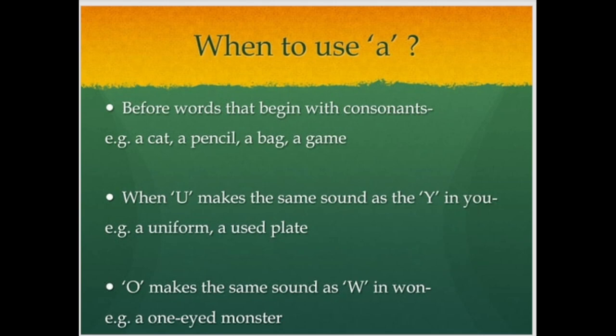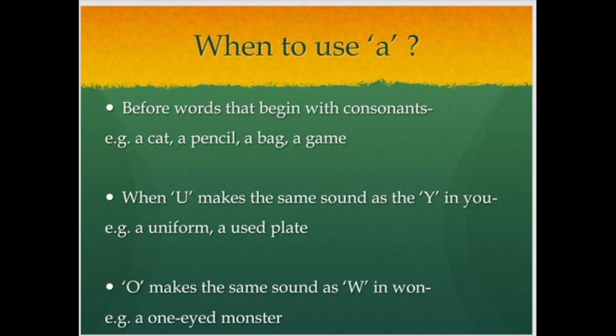And a pencil, a bag, a game. Whenever we pronounce these words, there is slight resistance, an obstacle. So that's why these initial sounds are called consonant sounds.